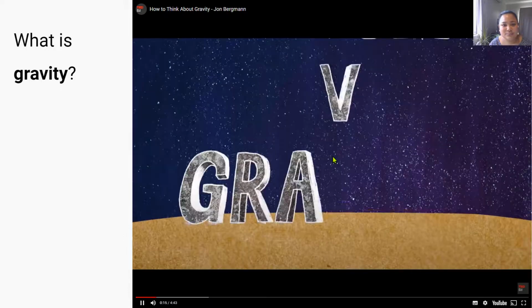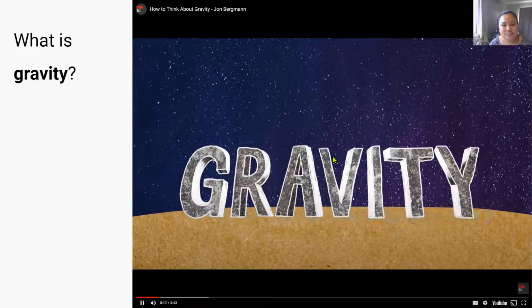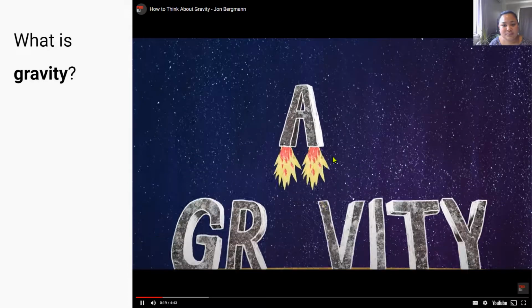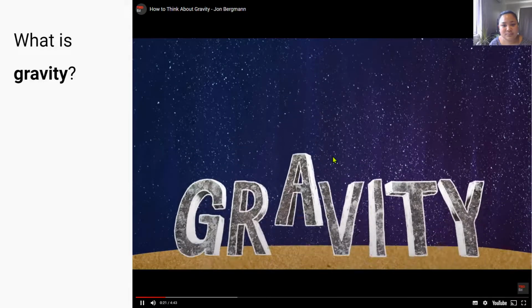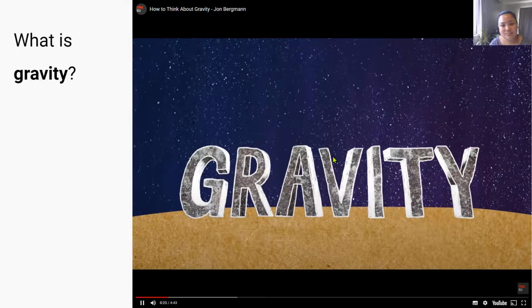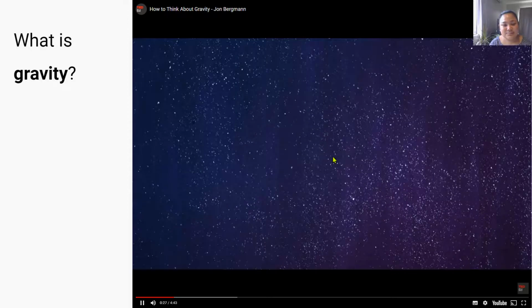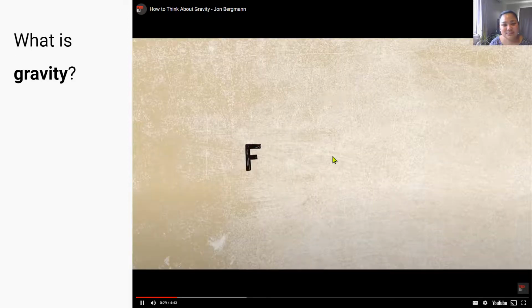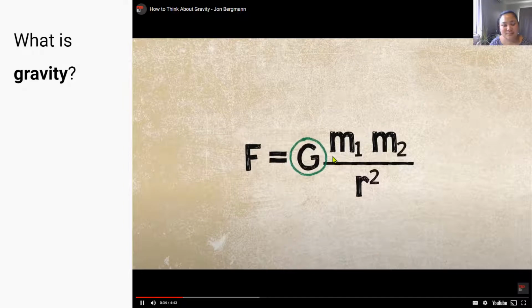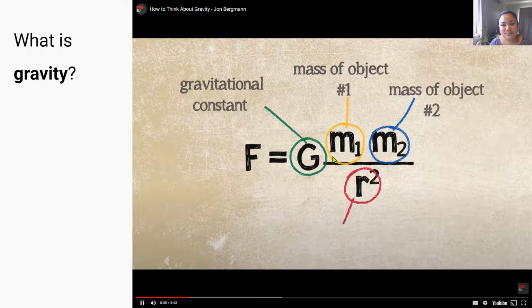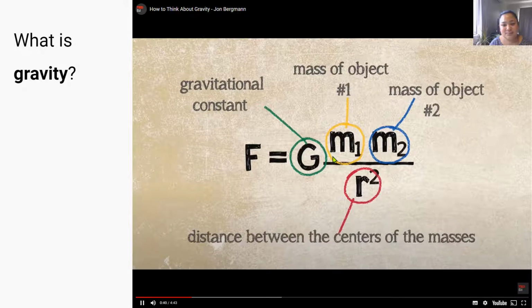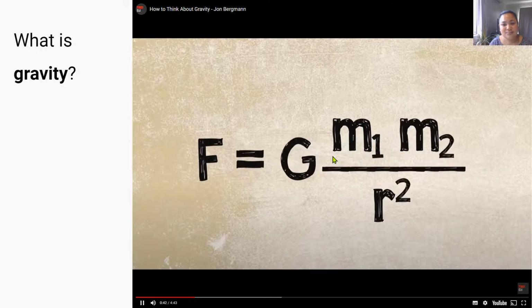So what is gravity? I'll bet most of you think it's what goes up must come down. Is that right? Well, sorta, but not really. Technically, the law of gravity is an equation. It is F equals G times M1 times M2 divided by R squared, where G is the universal gravitational constant, M1 and M2 are the masses of the two objects, and R is the distance between them squared. That was easy, right? Probably not.